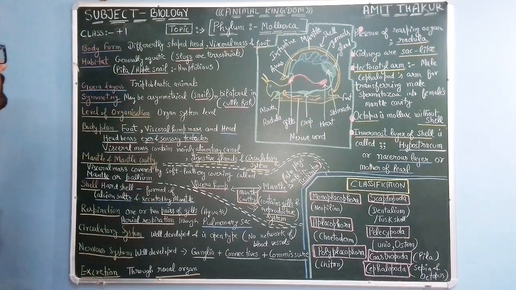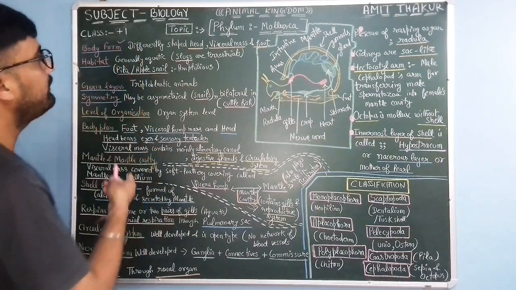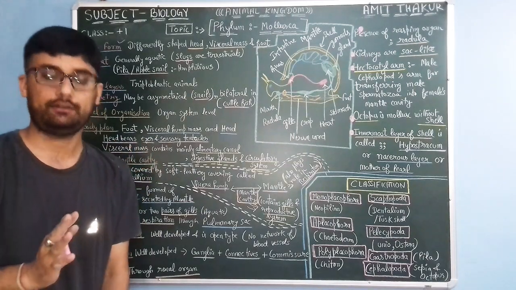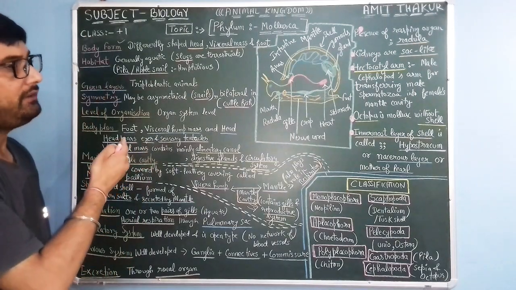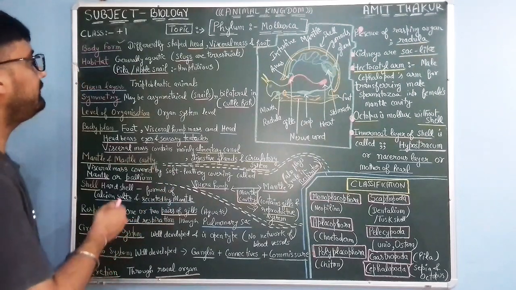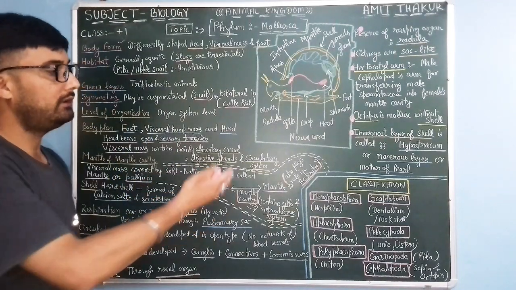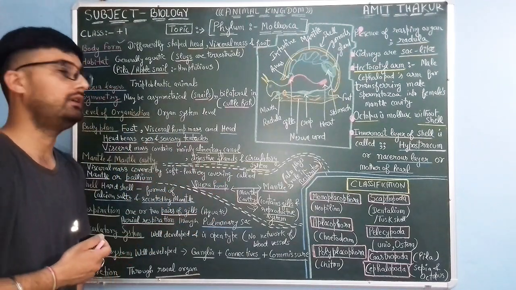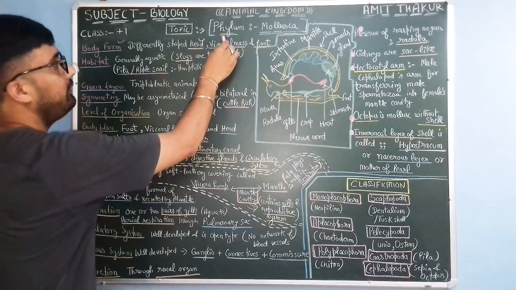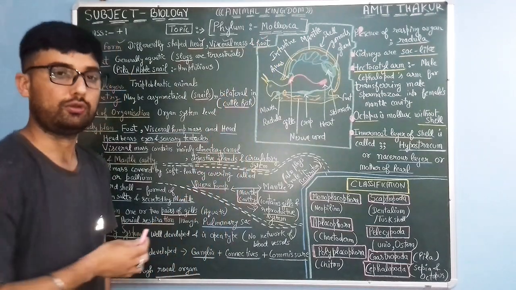So let's discuss this. Body form of mollusk: they have a differently shaped head. It varies from species to species, and it varies from class to class in the phylum Mollusca. So, differently shaped head, there is a visceral mass and a foot for locomotion.